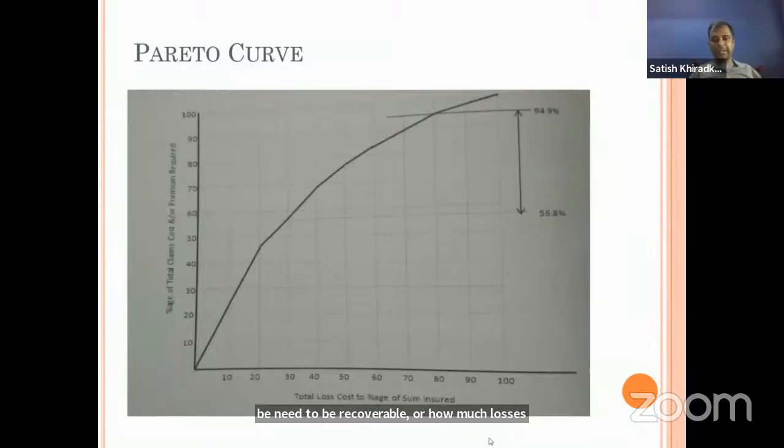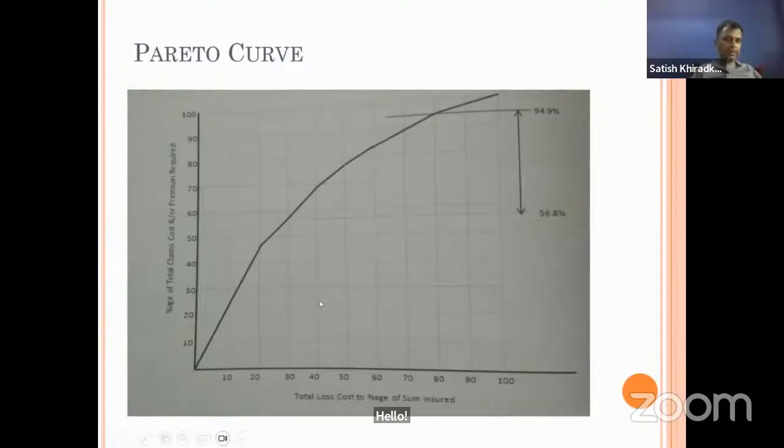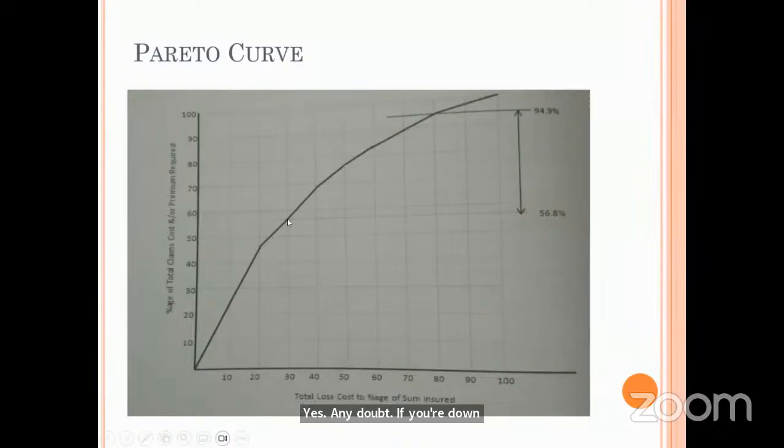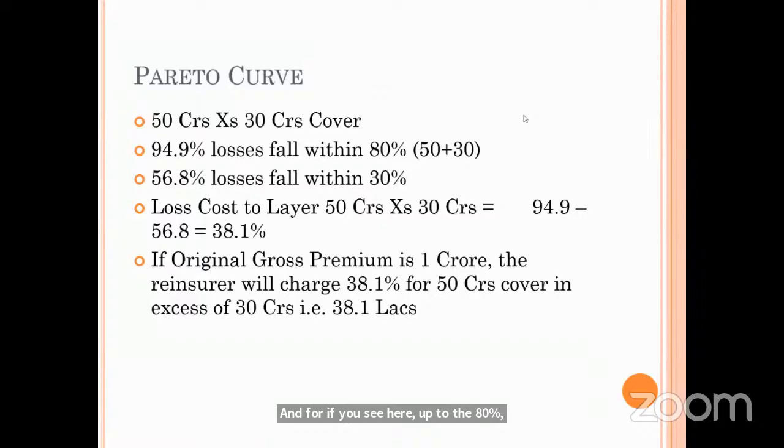So in this example, if you see, any doubt? If you have a doubt, then only please use the mic, otherwise mute it. Okay, so here you see, for 30% losses the probability is 56.8%, and up to 80% it is 94.9%. So what is the use here? It is explained as a 50 crore excess of 30 crores cover.